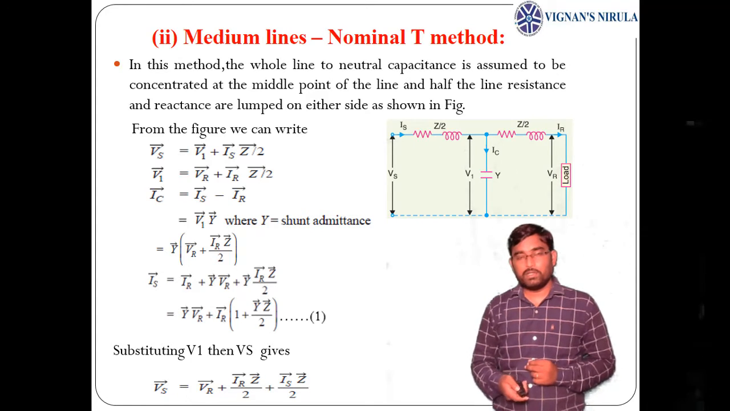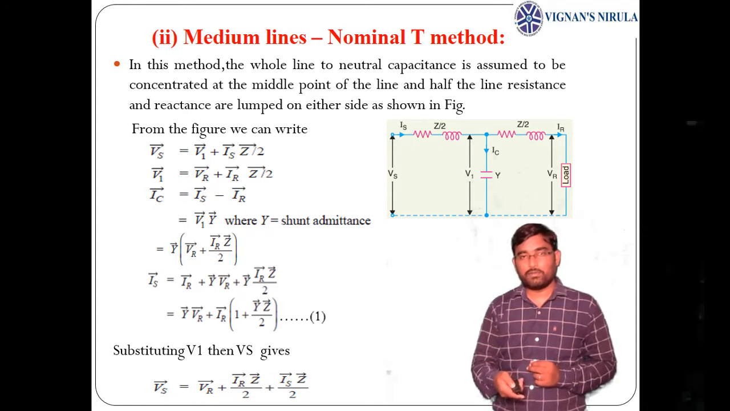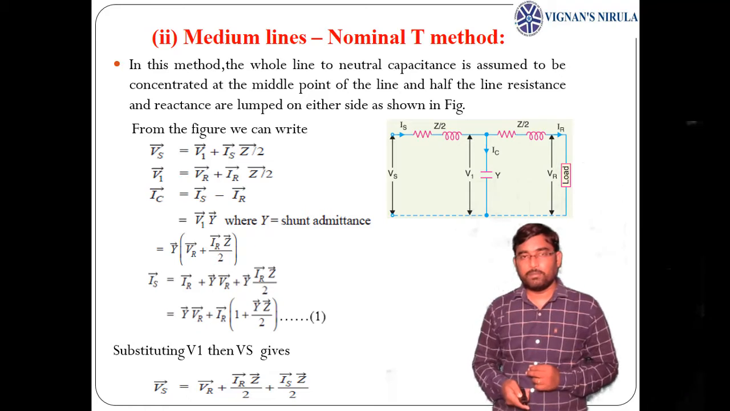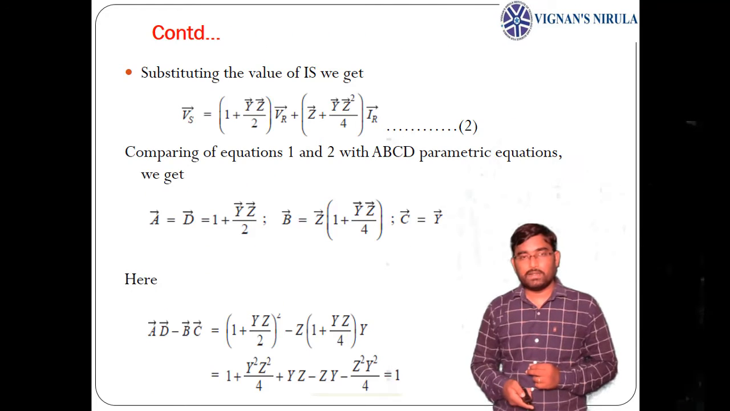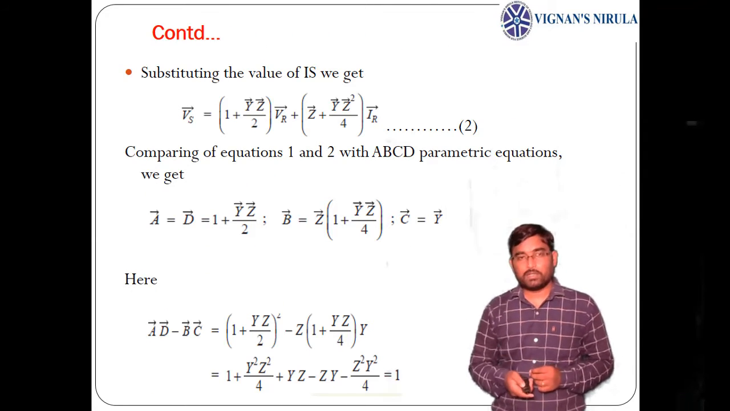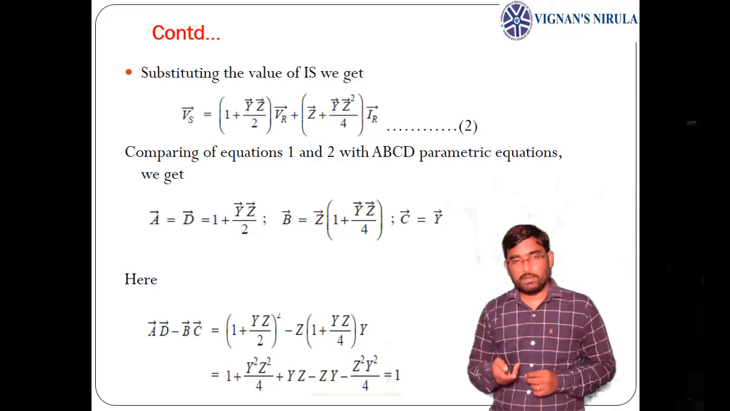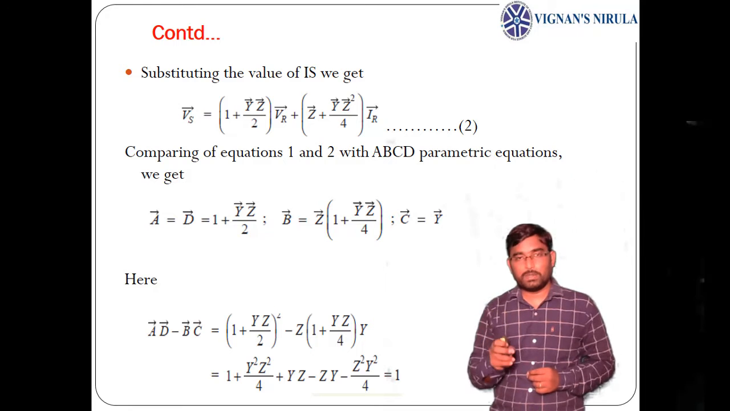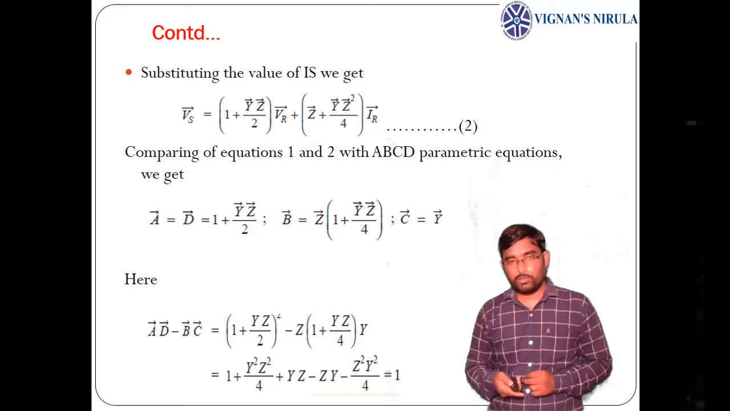And now we got this Is in terms of Vr and Ir from equation 1. By putting that Is in this Vs equation, we will be getting Vs as 1 plus YZ by 2 into Vr and Z into 1 plus YZ by 4 into Ir. Putting that Is expression and taking Vr, Ir terms common gives this equation, which is equation number 2.